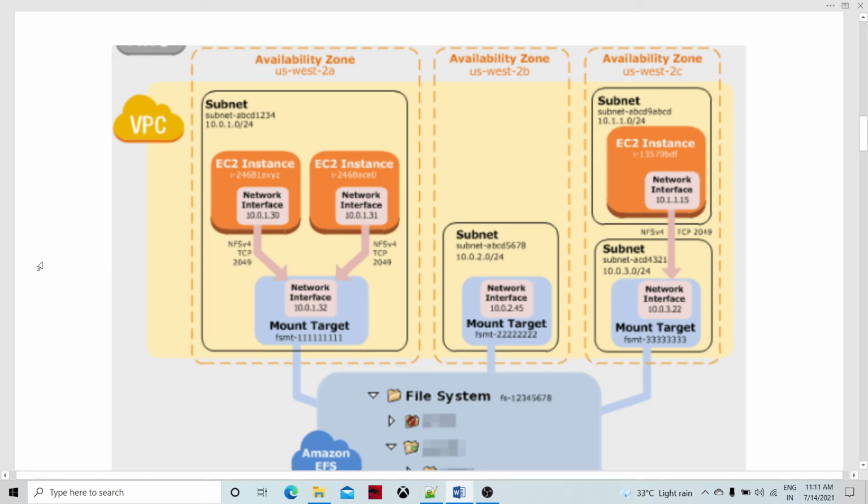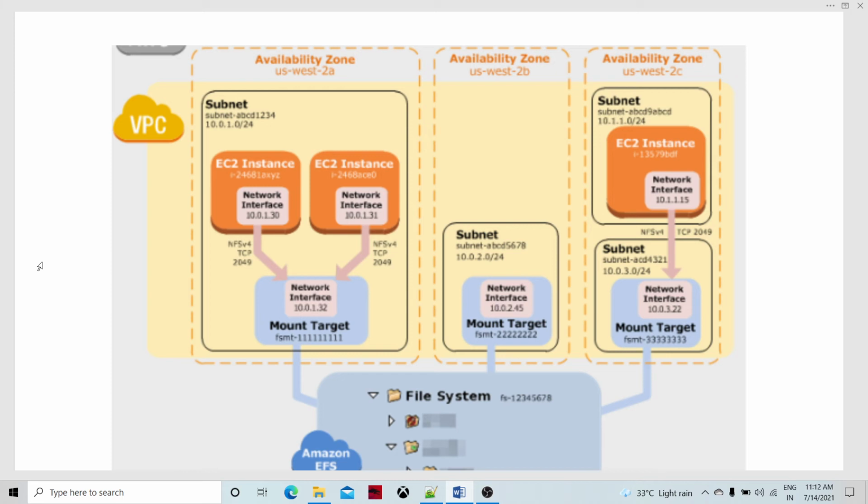This is one picture, and another is a more complex and network related one, wherein our file system is shared among different subnets and different availability zones. This is an AWS ecosystem, and within that we have a VPC, and within it there is an AWS EFS file system. This AWS EFS file system is shared among different availability zones, and in those availability zones there are EC2 instances and network interfaces.